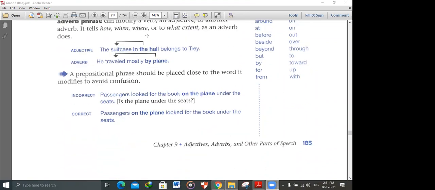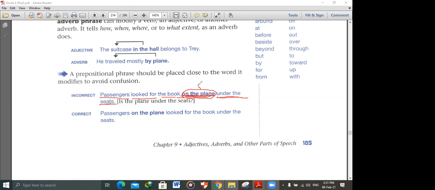The last point here: if you are using the prepositional phrase, especially as an adjective, use it directly after the noun it modifies. Look at this: passengers look for the book on the plane. On the plane, this is a prepositional phrase. Under the seats, this is a prepositional phrase. And on the plane, this is a prepositional phrase.